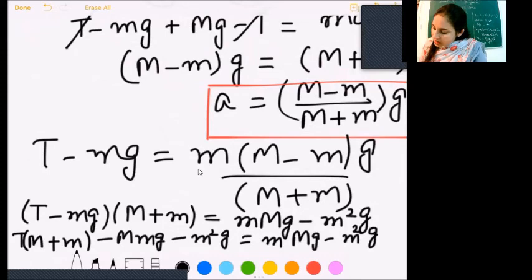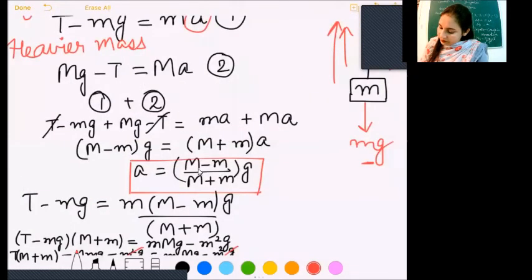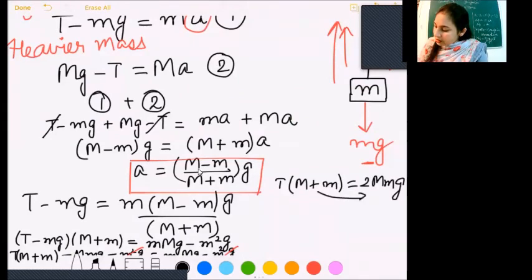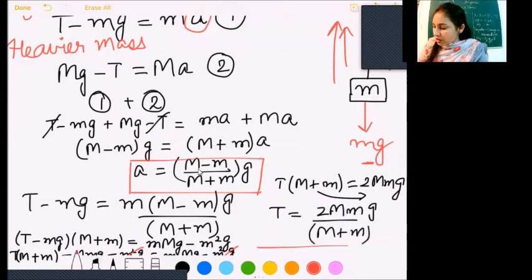All right. So you can see on both sides we have this term minus m square g that will get cancelled, and we can write in further continuation T(M plus m) is equal to 2Mmg. As you can see, we can take 1 Mmg on that side, it will get added up. So bringing it here, we get the final expression for tension in the thread, 2Mmg upon (M plus m). So note down, this is the expression for tension in the thread.